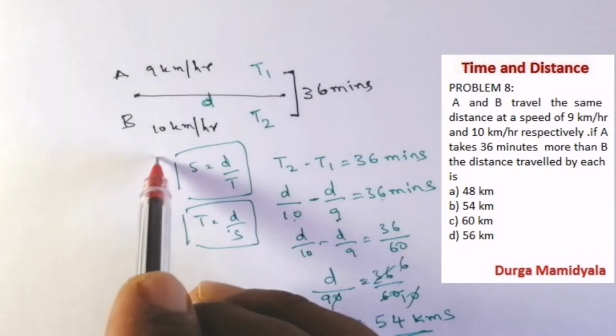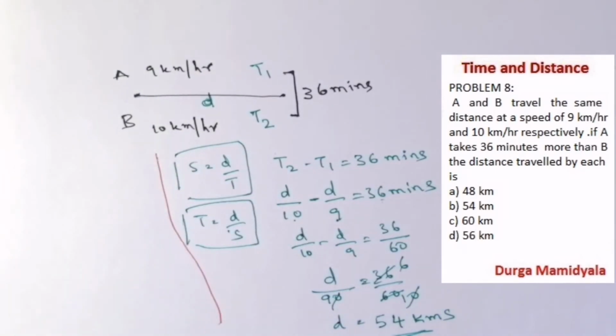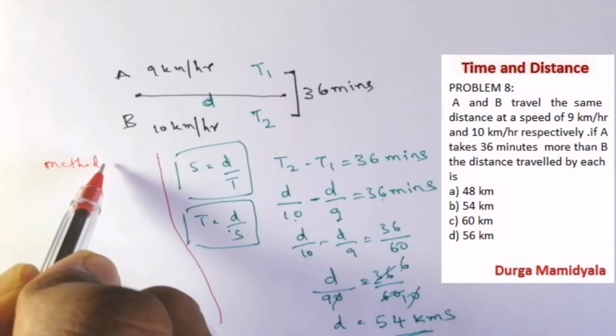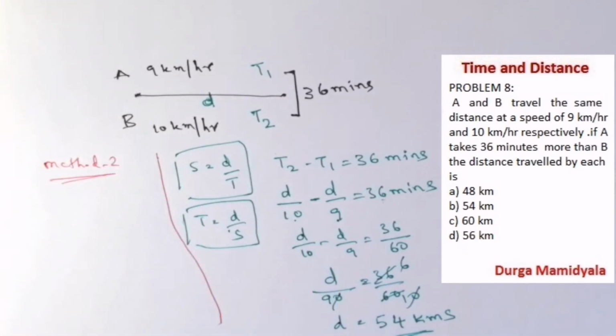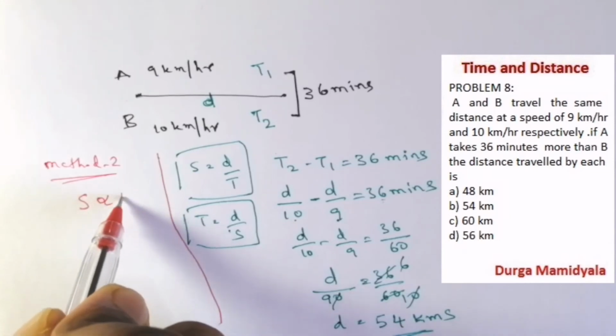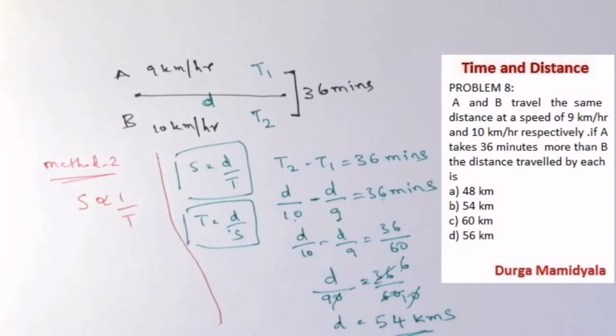And we also have an alternative method. By the ratio method also we can easily find it. Let us have that method too, and it is a very easy method. See here, speed is inversely proportional to the time. If we take A and B, the speed ratio is 9 to 10.